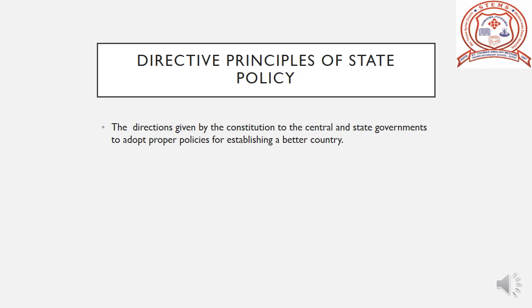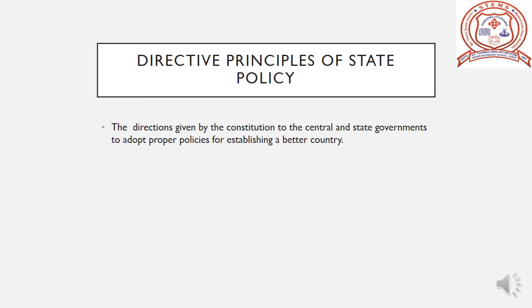These principles say that the state should protect its people and provide them security and welfare. So directive principles are the directions given by the Constitution to the central and state governments to adopt proper policies for establishing a better country.